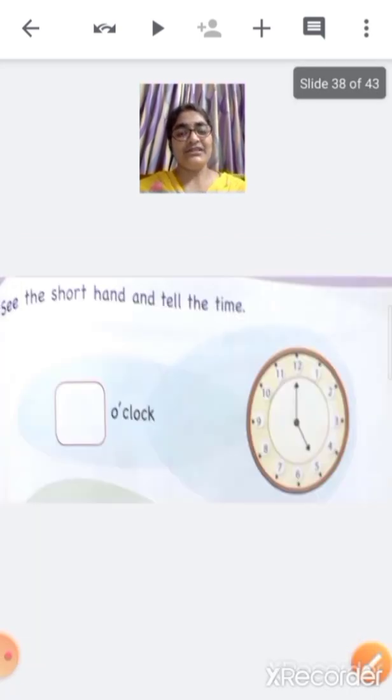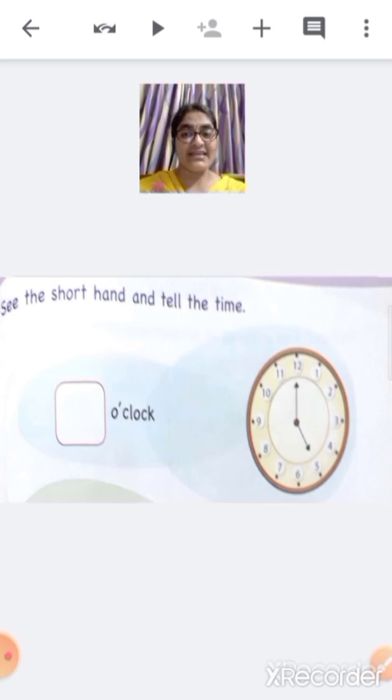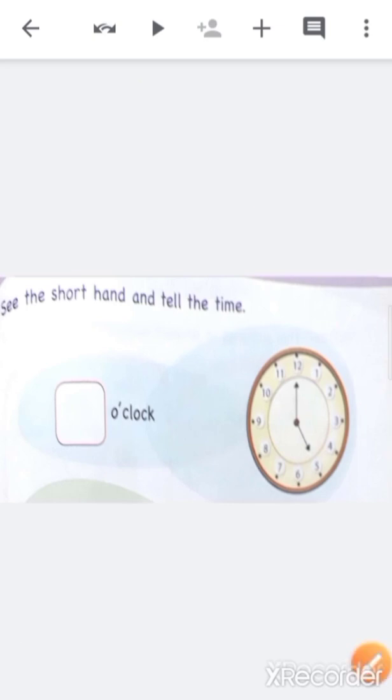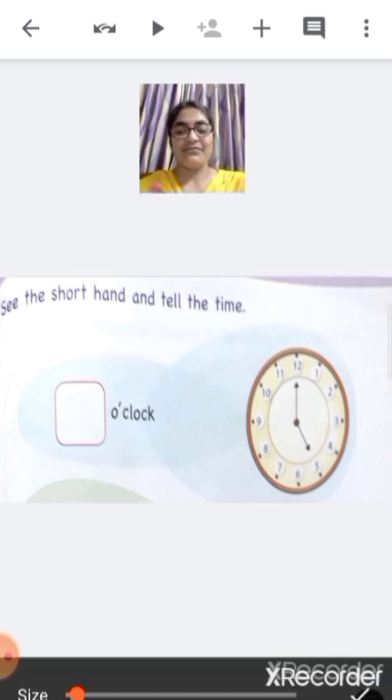Now children, there is one more exercise for you all. Now here you have to tell the time. You have to see the short hand and tell the time. Right side you can see a clock. Yes? Now you have to guess the correct answer. Now tell me, where is the short hand?